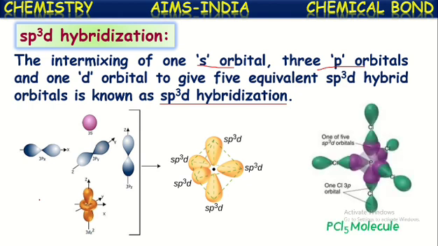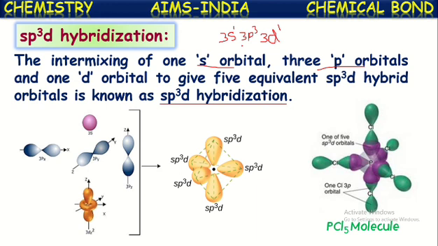In this PCl5 molecule, the central atom is phosphorus. We know its atomic number is 15. It will have 3s1, 3p3 and 3d1 as its excited state electronic configuration.